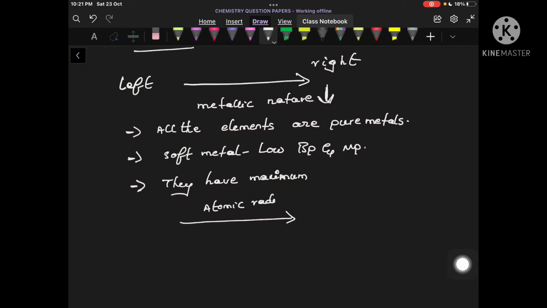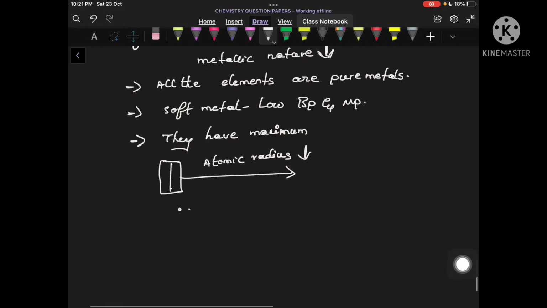Atomic radius decreases. Because atomic radius decreases, definitely the elements present on the left hand side of the periodic table should have maximum radius. Are you able to understand? So therefore cesium is the element.